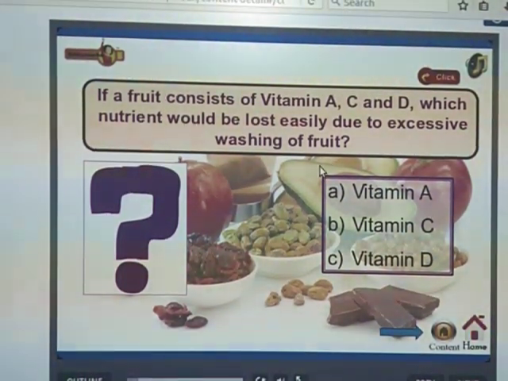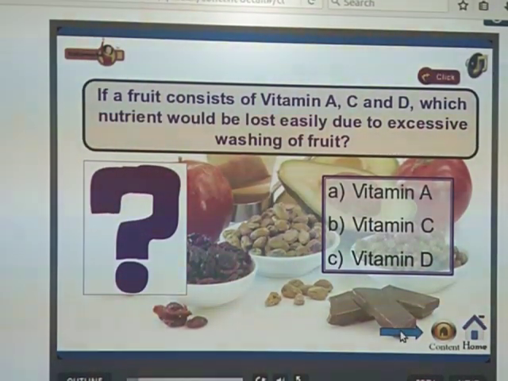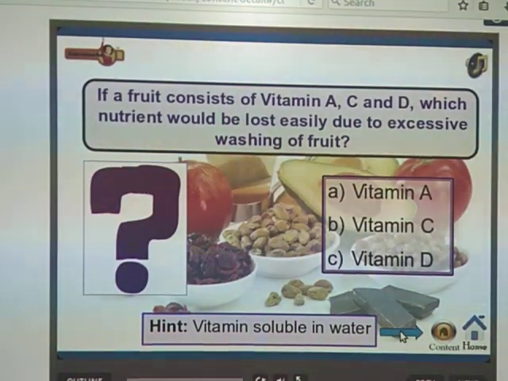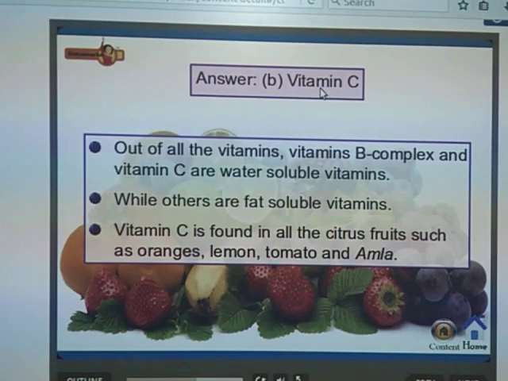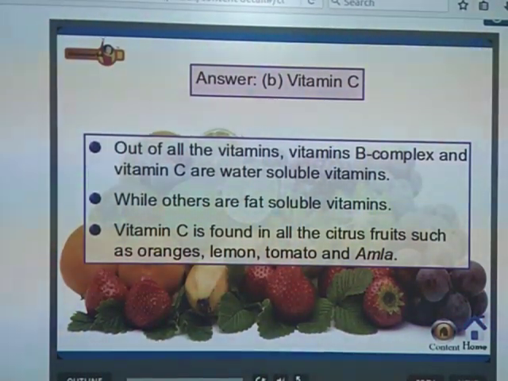If we wash continuously, which vitamin is lost? That is the vitamin soluble in water. So the answer is vitamin C. See, when we wash our vegetables and fruits too much, what will happen?